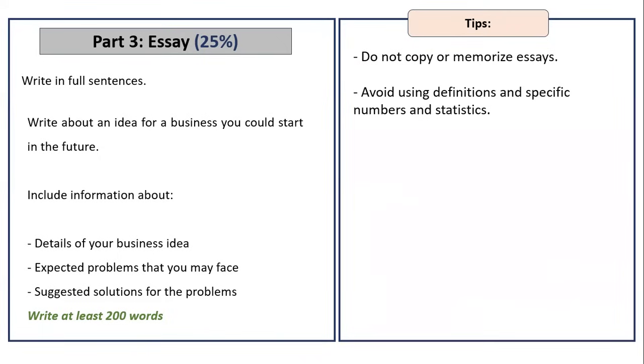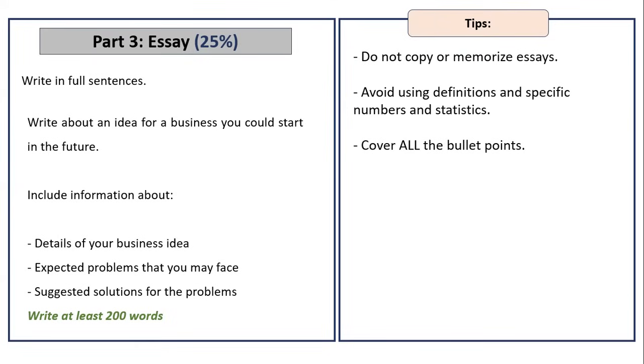So I would try to keep my writing as simple as possible. And remember that usually the MOE will give you topics that will require some sort of a choice and will not ask you for something very specific, because they know that they are testing your ability to write and not your ability to remember information. If you remember, in term 1, you were supposed to choose a certain technology or something. So you were given some sort of freedom to choose what you're going to write about. So no need to memorize definitions or numbers or stuff like that.